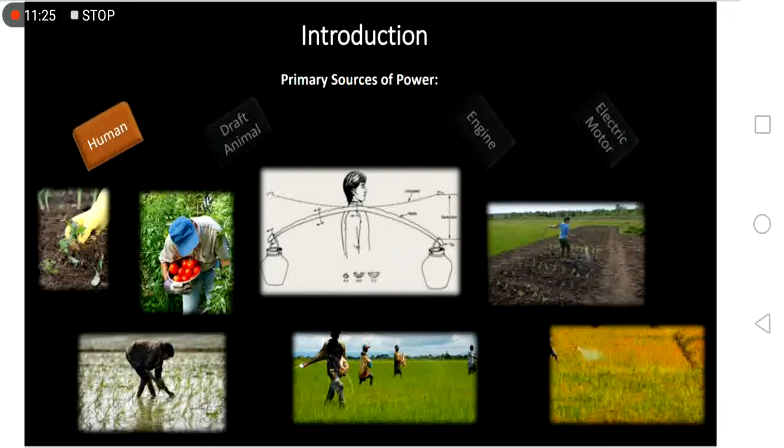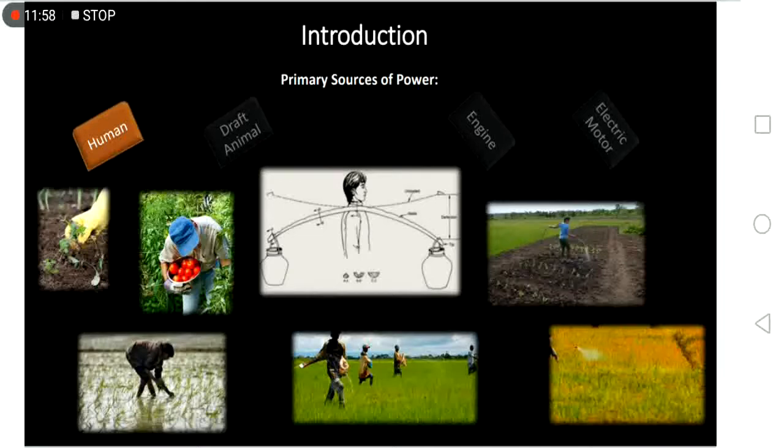So instead of using one human power, you can increase the number of laborers. You can hire 2 persons, 3 persons, 5 persons, as much as you want to increase the output to be performed by those laborers.